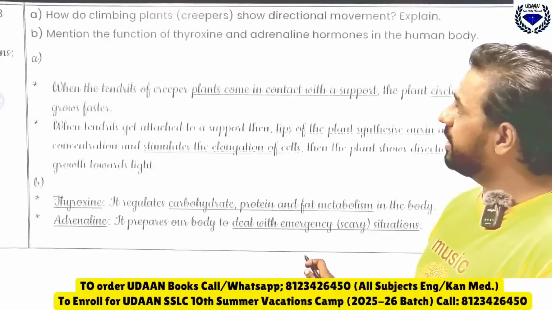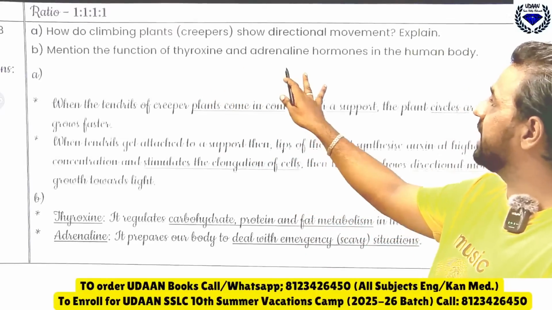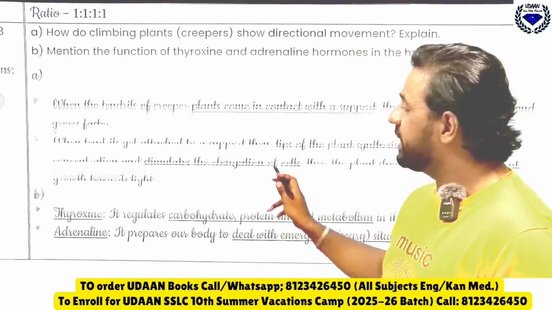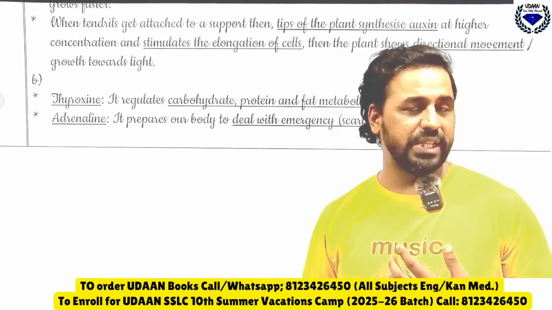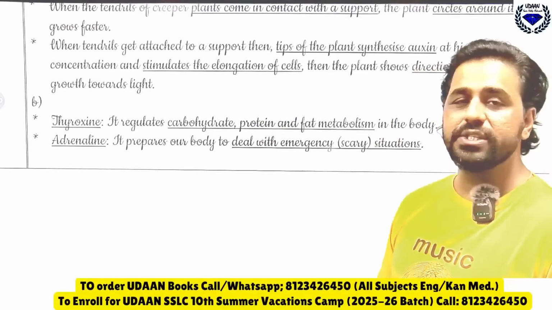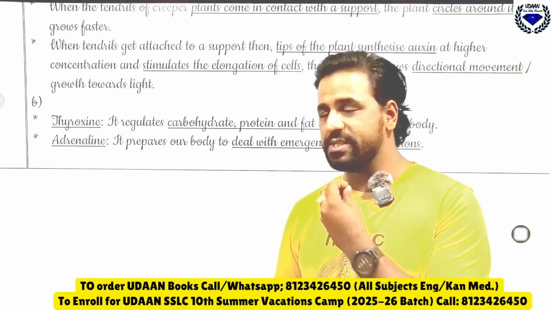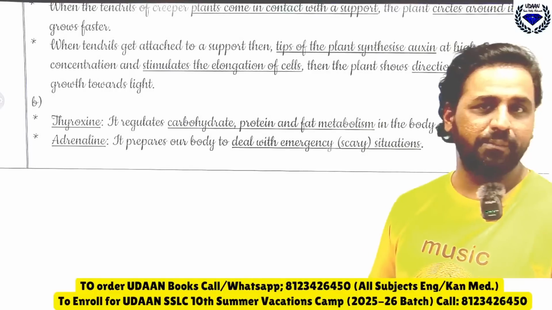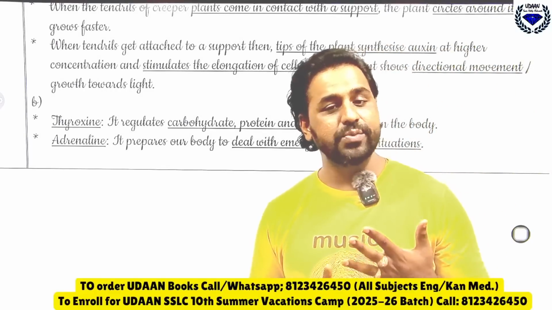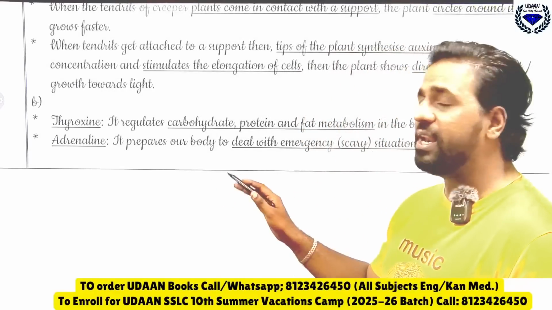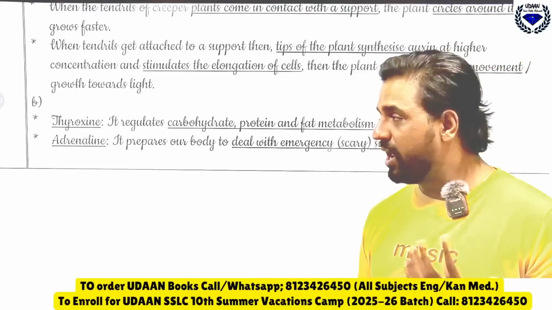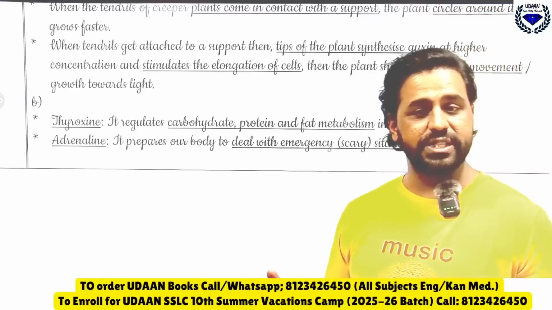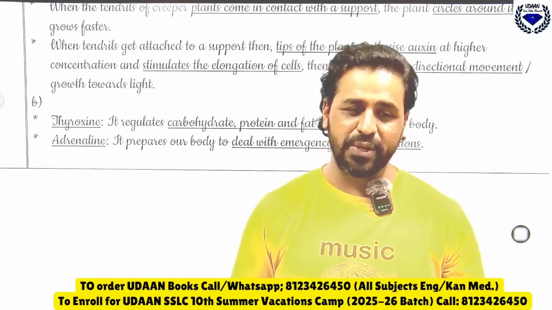Similarly, mention the function of thyroxine and adrenaline hormone in the human body. So the question is about what thyroxine and adrenaline do in your body. See, thyroxine is present in the throat region and it regulates carbohydrate, protein and fat metabolism in the body, and it is also called the personality hormone. Similarly, adrenaline is called the emergency hormone and it prepares our body to deal with emergency scary situations. Okay, like this you should be able and capable to solve this.